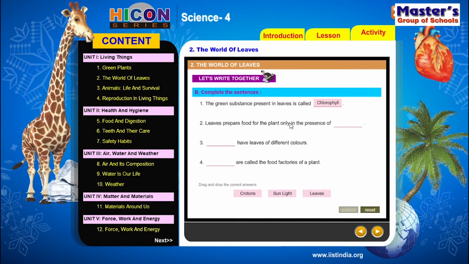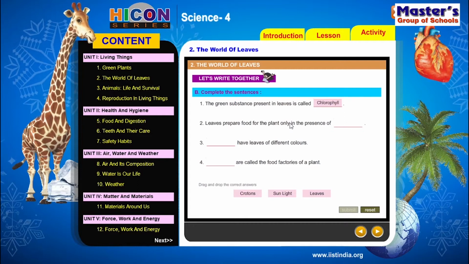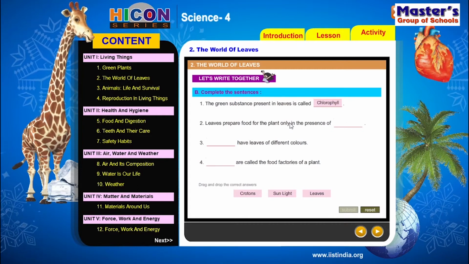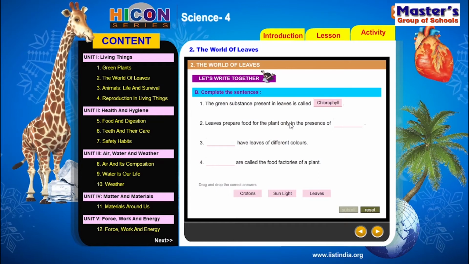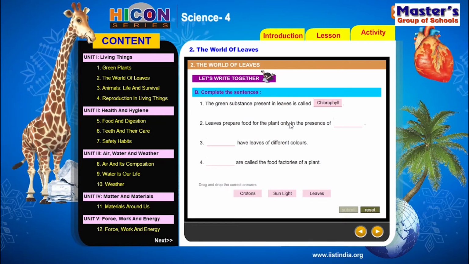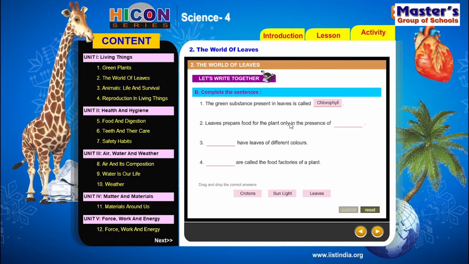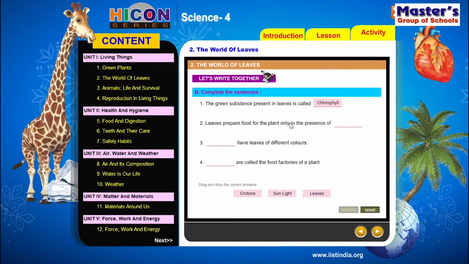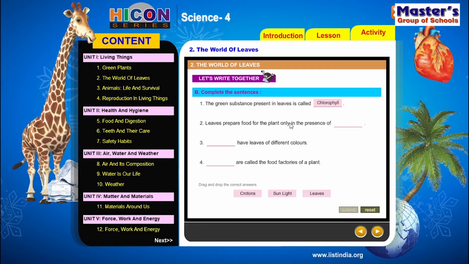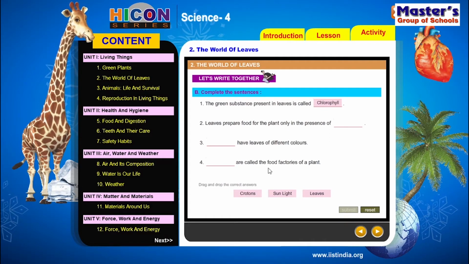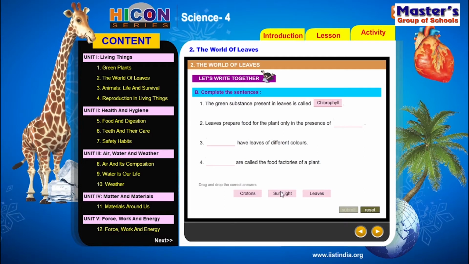Next, read the second sentence. Leaves prepare food for the plant only in the presence of dash. So children, we have already discussed that leaves are the food factories for the plant. They can prepare food for the plant, but they can prepare food only when there is dash. So there is croton, sunlight, leaves.